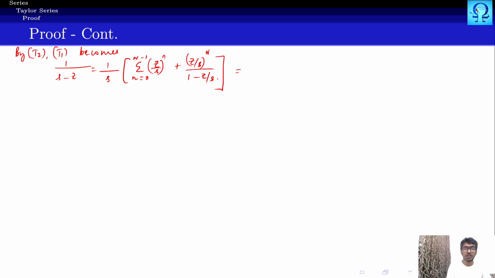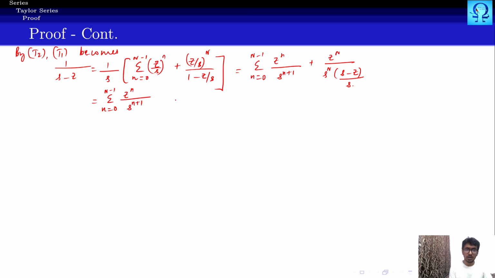So when we take this one inside and this is independent of n, so this goes inside the summation and we have z to the power n upon s to the power n plus 1 plus z to the power n upon s to the power n multiplied with s minus z upon s, right? So this is summation n runs from 0 to big N minus 1 z to the power n upon s to the power n plus 1 plus z to the power big N upon s to the power n minus 1.